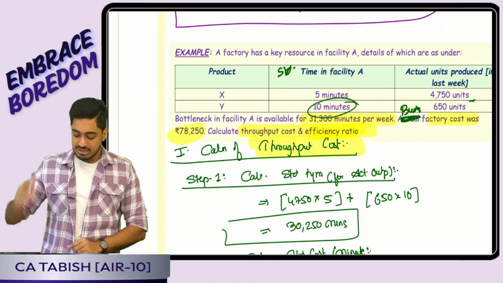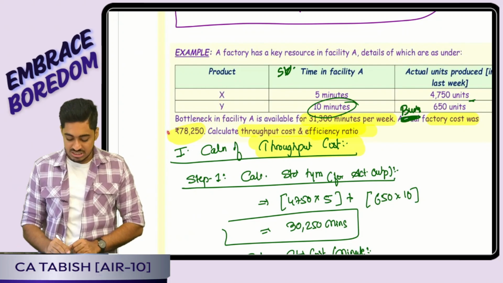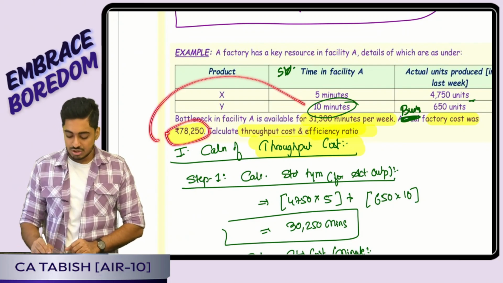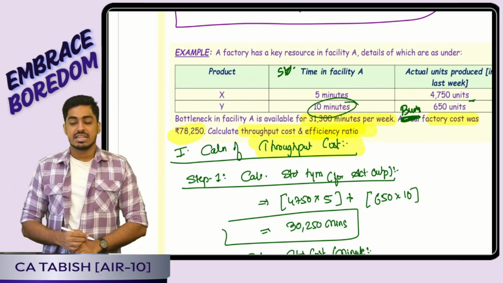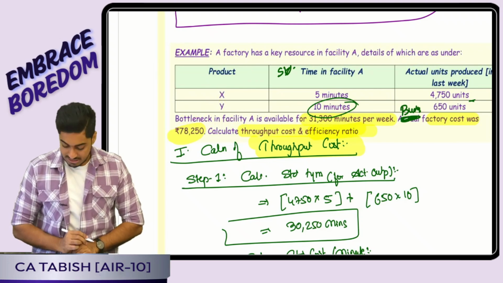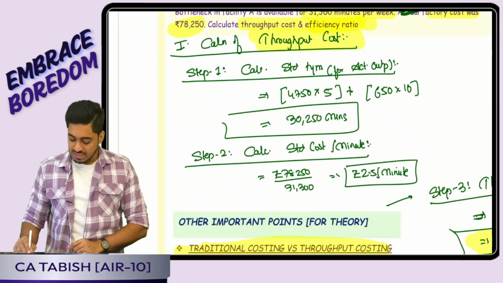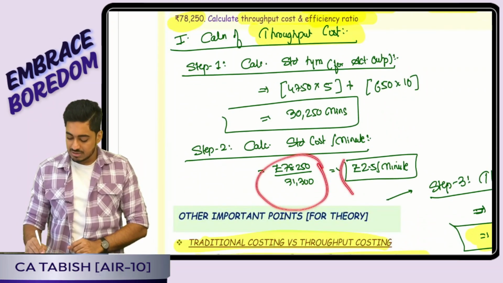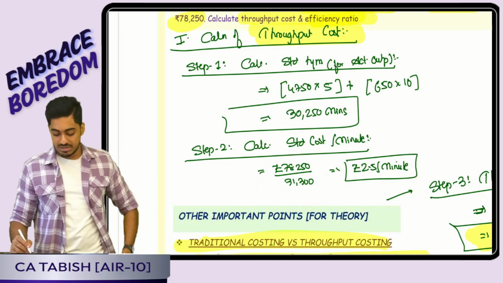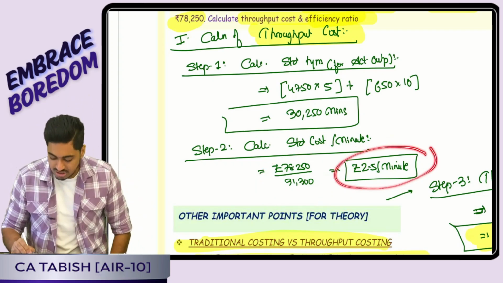Then question told me that in the next period, my cost is going to be 78,250. It is going to be for 31,300 minutes. That means can I arrive at my cost per minute? Yes sir, 78,250 is my cost. It is for 31,300 minutes. That means it is 2.5 per minute. So I know for 1 minute my cost is 2.5.